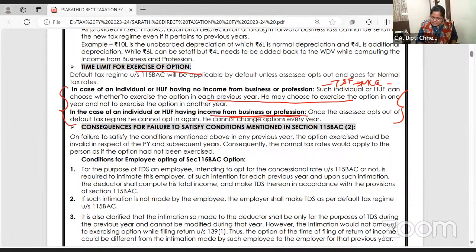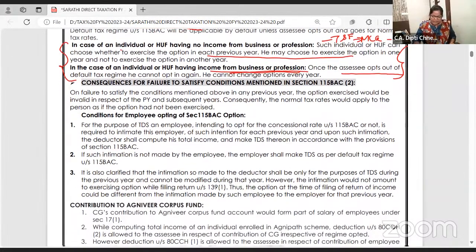If you have business income and you opt out of the default tax regime, you cannot again have the option every year. In business income, whether to go normal or default, default will continue. But once you opt out, you cannot opt in. Okay, right?